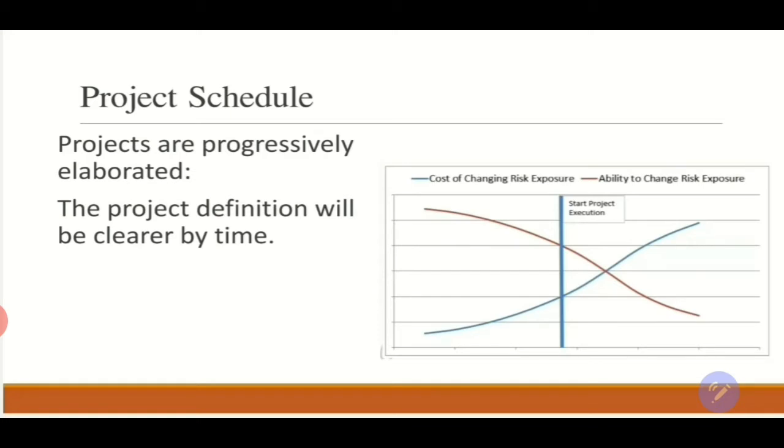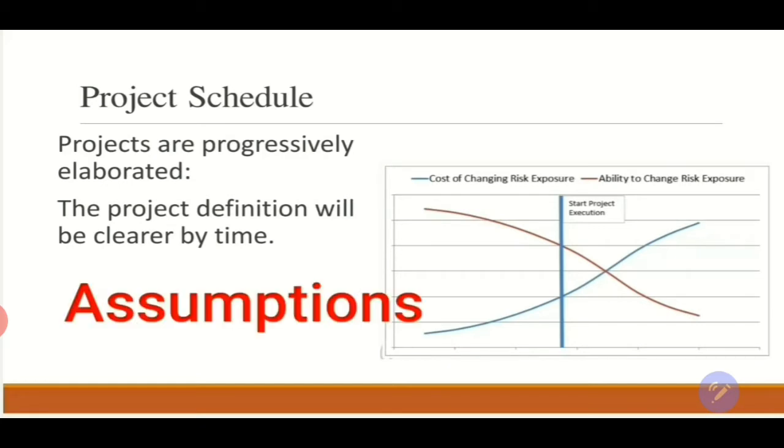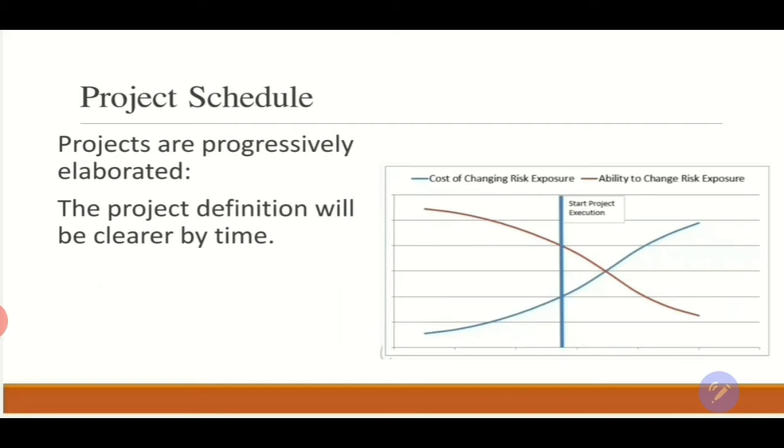Why does this happen? Actually, it happens because we start the project with very high uncertainty. And the uncertainty comes from the lack of information. If we don't have enough information about a certain topic, then we can call it an uncertain topic. Therefore, when we have uncertainty, we start setting assumptions. And these assumptions are considered to be a source of risk for us in the project because they have to be proven right or wrong later on.